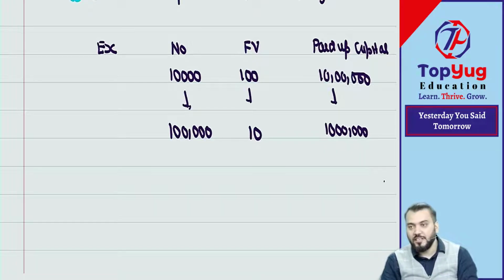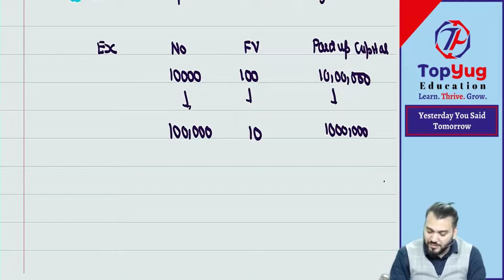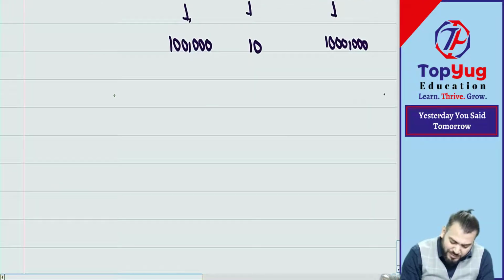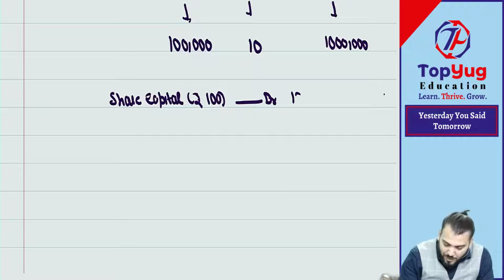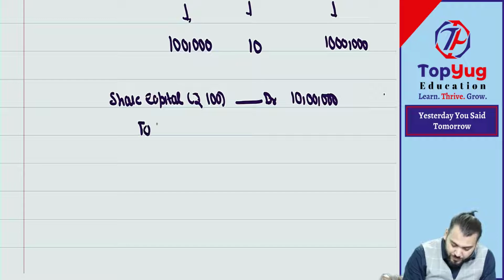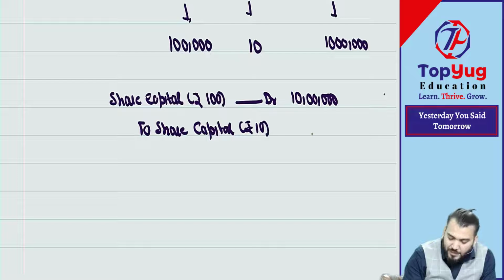So in this case, what will be the journal entry? Can the journal entry remain the same? Same journal entry. Share capital of rupees 100 will be debited, amount will be 10 lakh, to share capital of rupees 10 credited, and the amount remains the same.